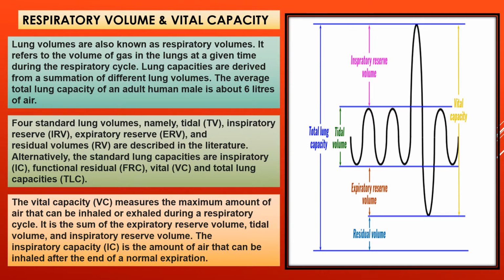Then what is vital capacity? The vital capacity or VC measures the maximum amount of air that can be inhaled or exhaled during a respiratory cycle. It is the sum of the expiratory reserve volume, tidal volume, and the inspiratory reserve volume. The inspiratory capacity or IC is the amount of air that can be inhaled after the end of a normal expiration.